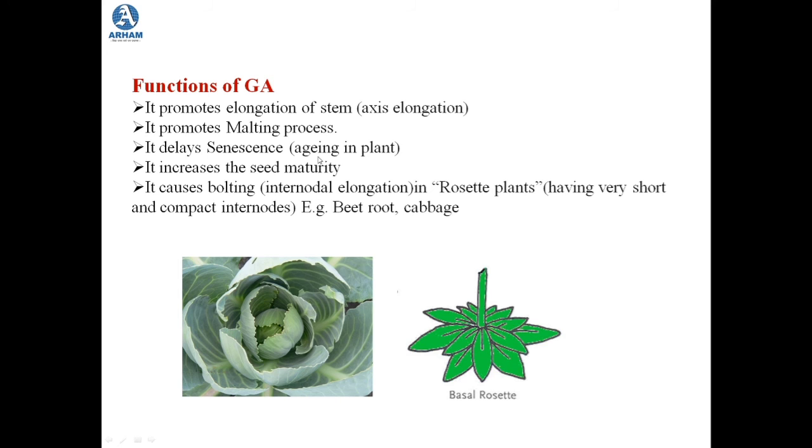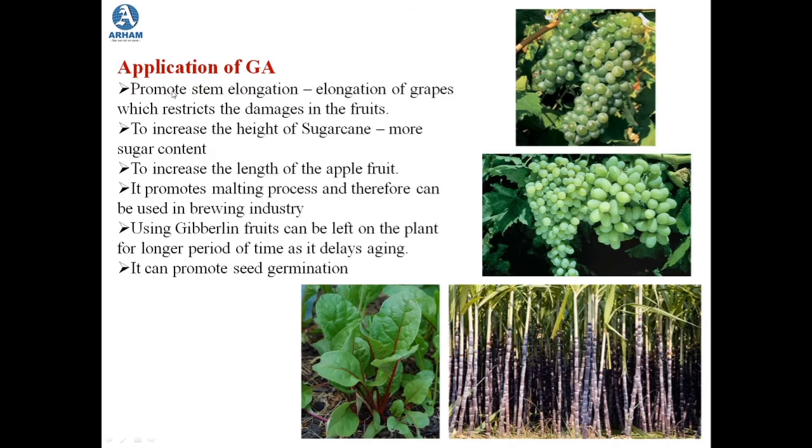So let us see the applications of gibberellic acid based on these functions. The first one is that it promotes stem elongation, which is used for the elongation of grapes. Usually, in natural conditions, grapes are seen to grow very close and compactly to each other. When the fruit grows in such a compact manner, it results in damage to the fruits.